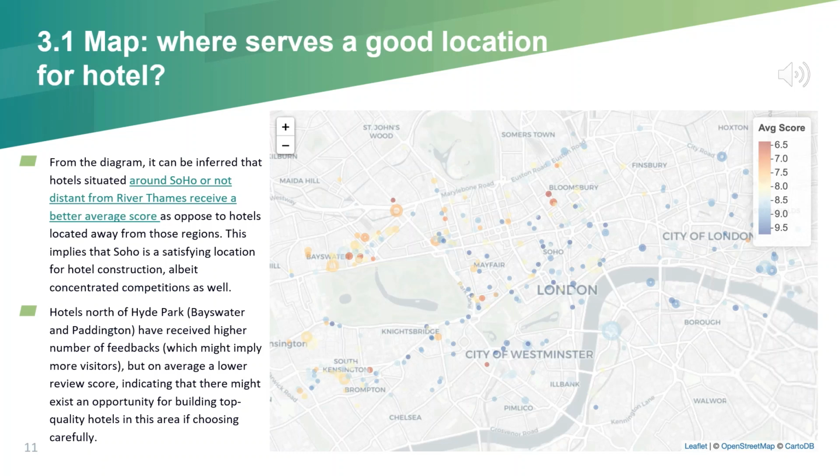The second part are those hotels on the north of Hyde Park. They have received a higher number of feedbacks, which might imply more visitors, but on average a lower reviewer score. This indicates an opportunity for us to build top quality hotels in this area if chosen carefully. And this is all for chart 1. I will hand over and we will go on to the next.